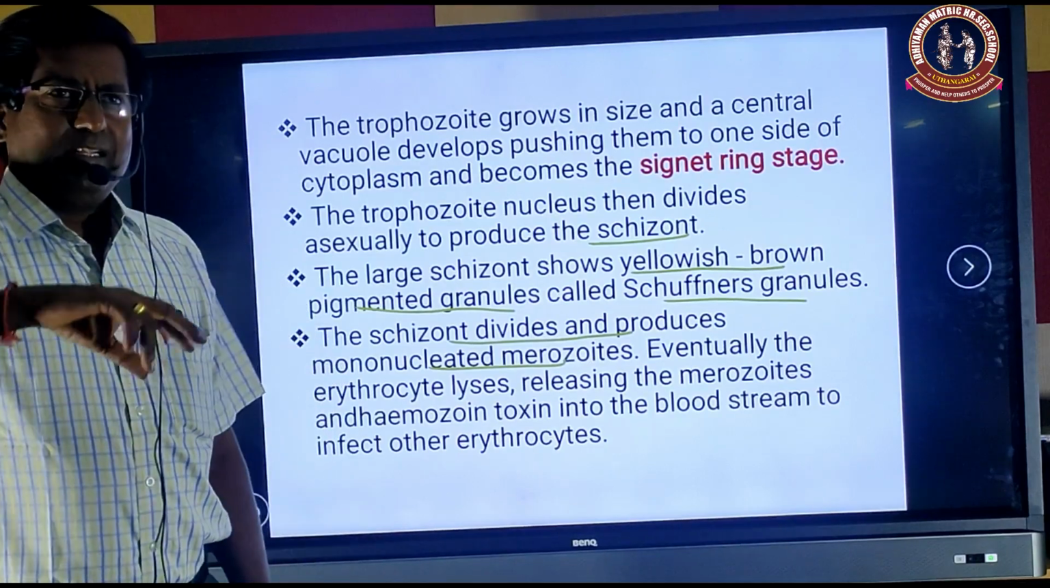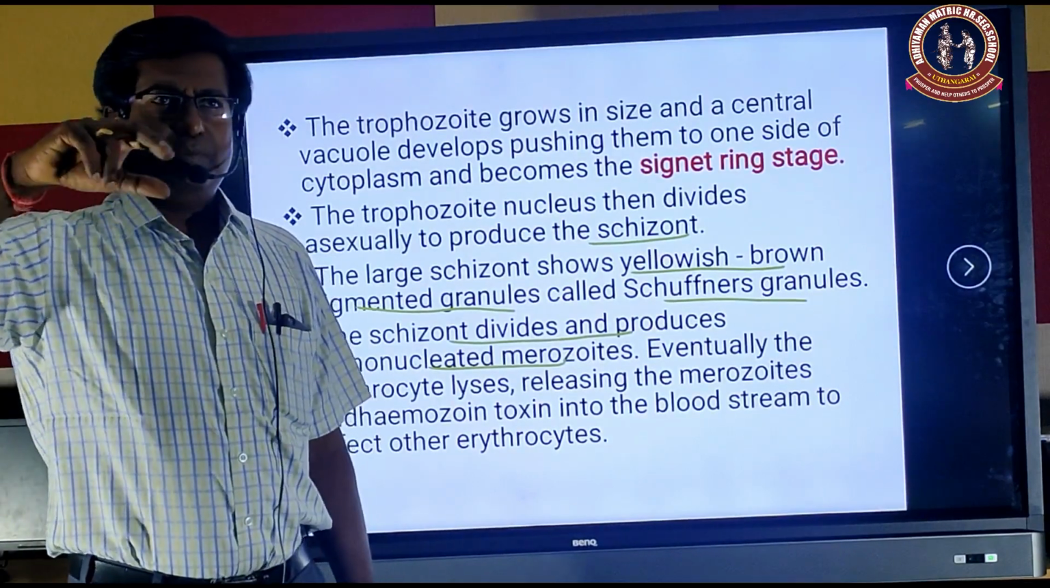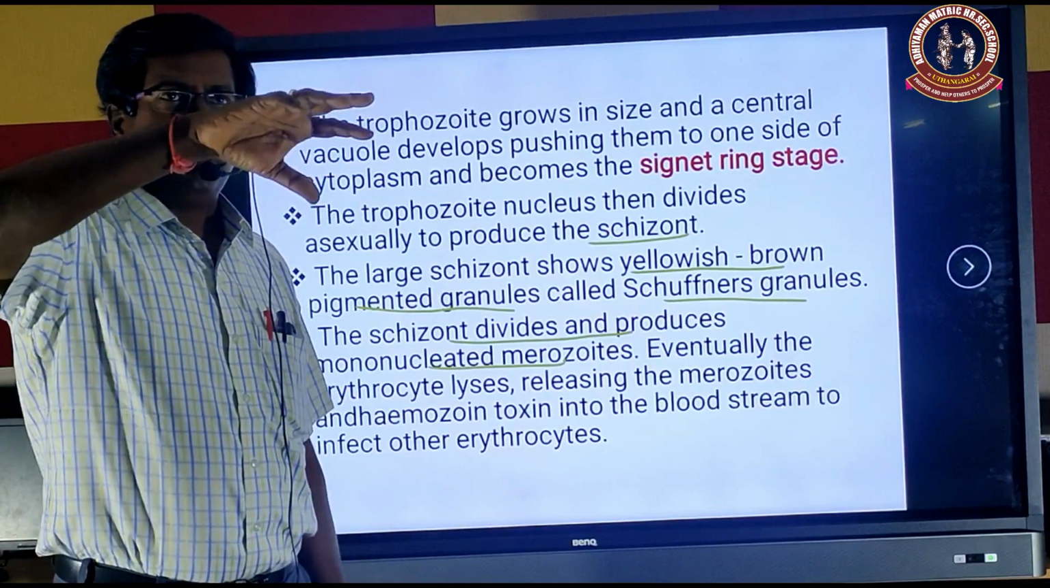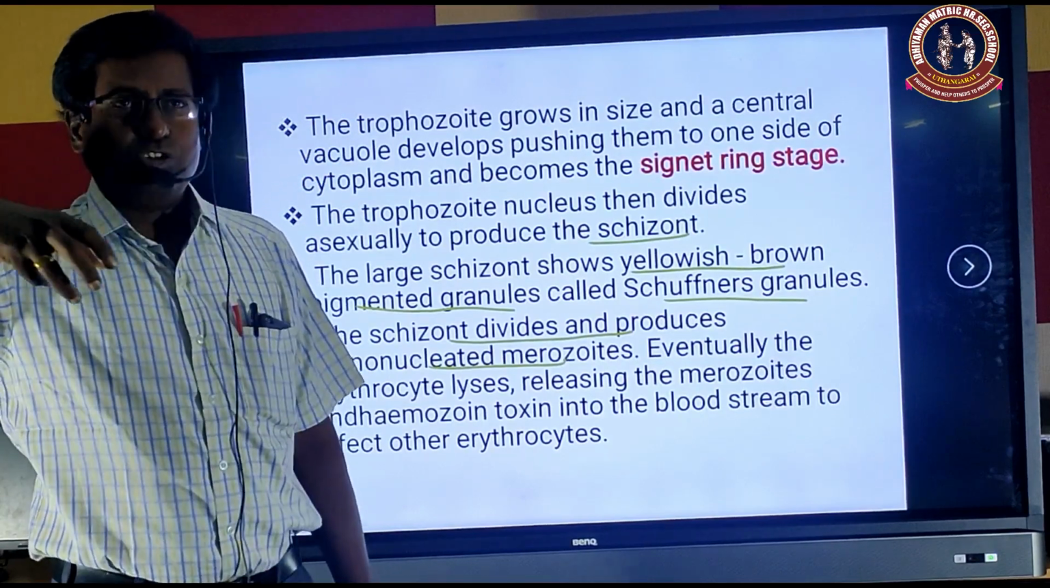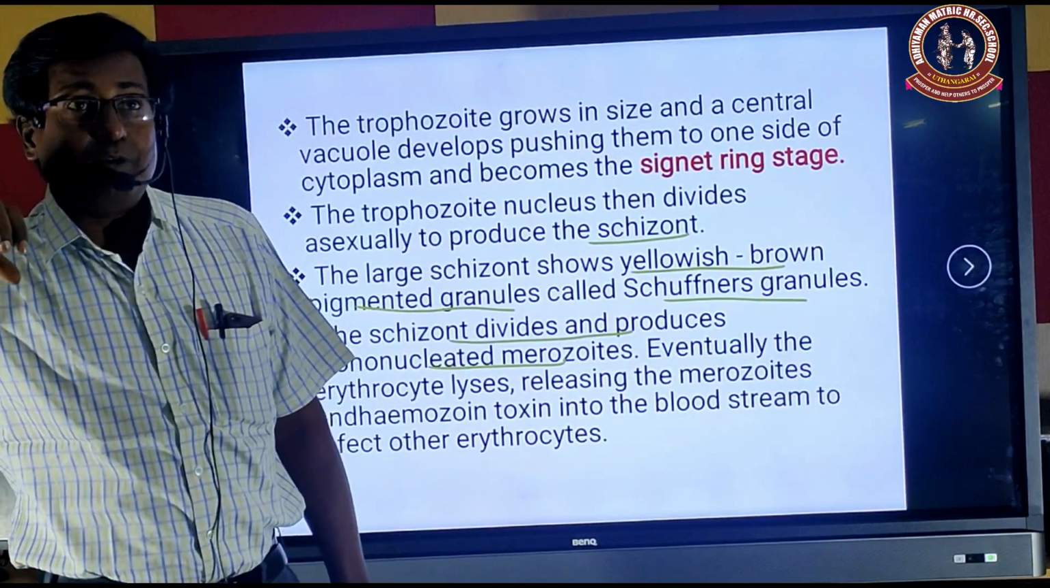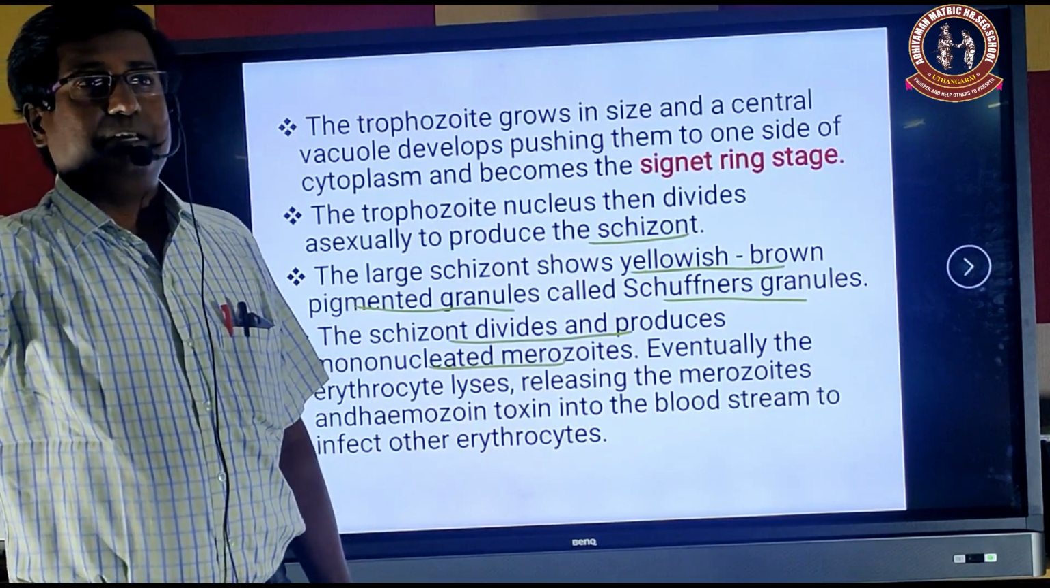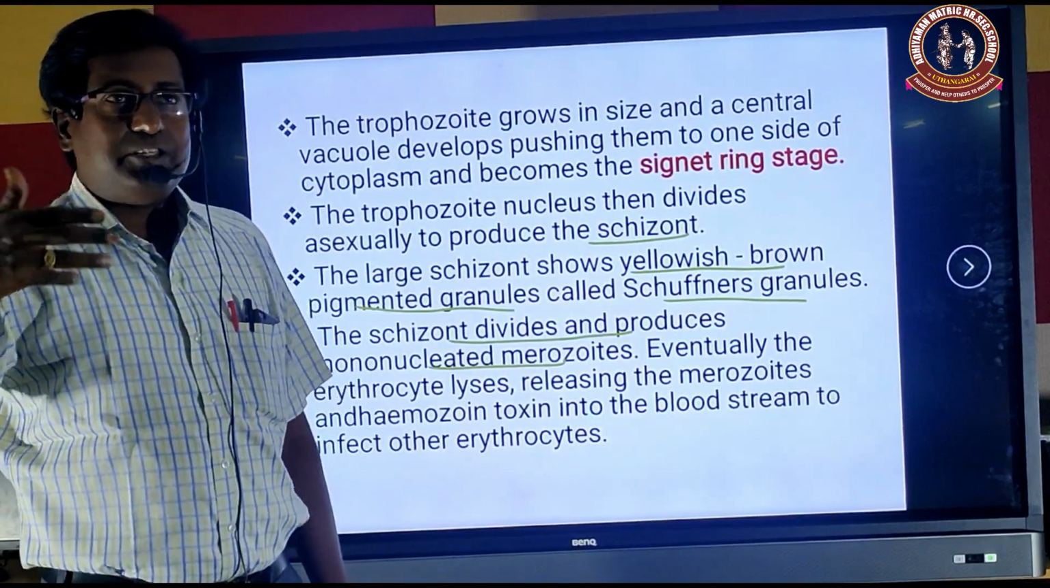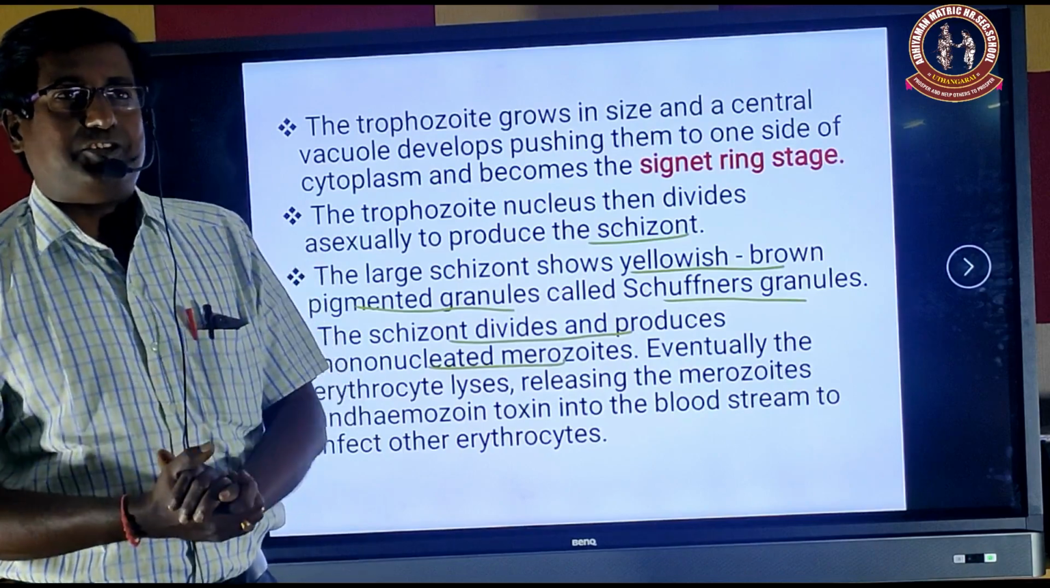Then this cycle goes on continuously. The merozoite attacks an RBC, the RBC bursts out, thousands of merozoites come out, and again these merozoites attack new RBCs. The cycle goes on and on, until at one stage